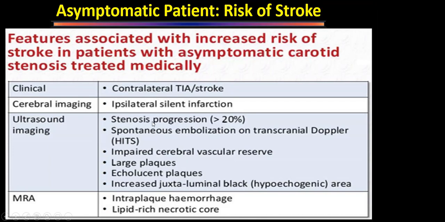On serial ultrasound monitoring, if we find that more than a 20% increase is there in the stenosis, or we find on transcranial Doppler that there is spontaneous embolization occurring from that plaque. If the cerebrovascular reserve is low, or any patient who has a large plaque or a soft plaque, echolucent plaques, or hypoechoic plaque, these are the features on ultrasound. Or if MRI shows that there is intraplaque hemorrhage, or a necrotic core which is rich in lipid, it is likely to burst and throw an embolus.